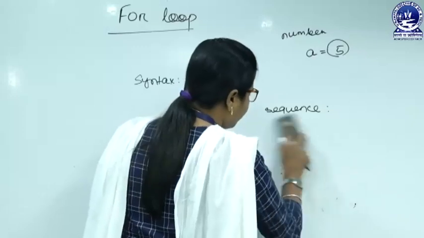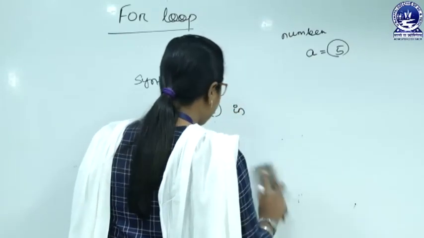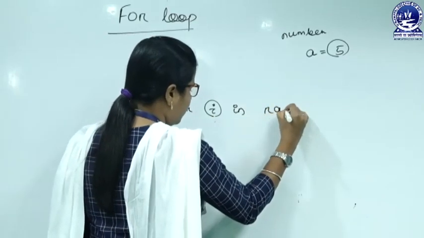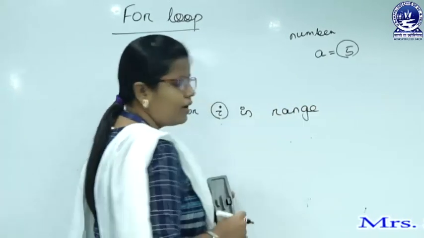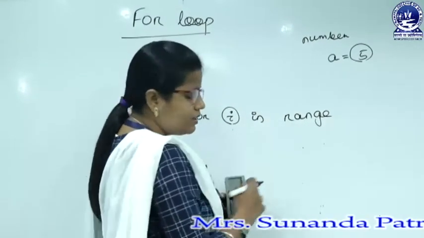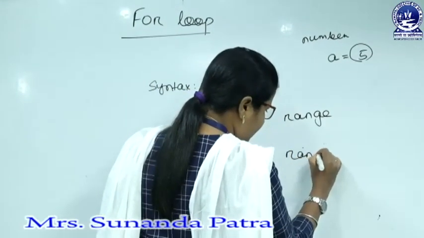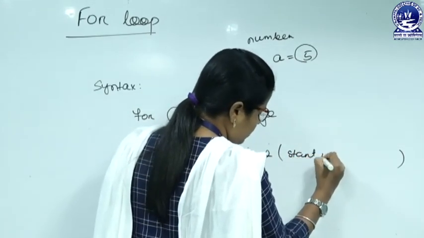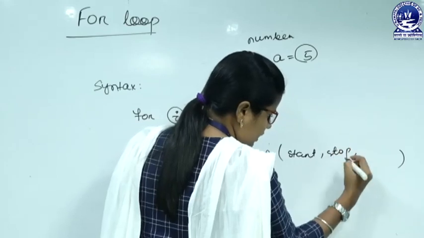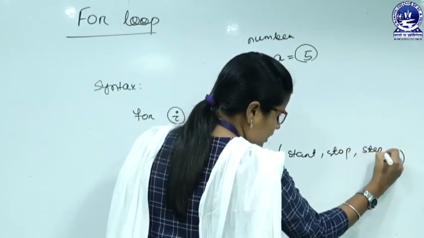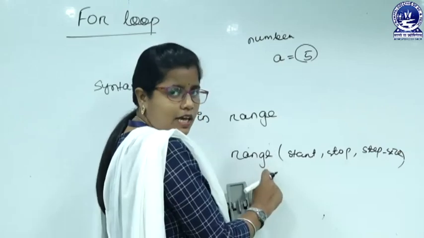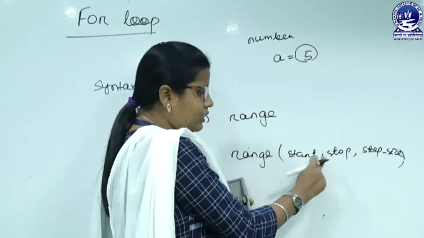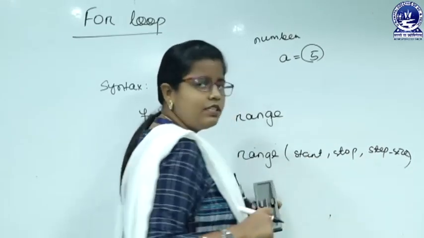Now, let me modify this. Here the sequence is range. So, the syntax means for i in range. And how to define this range? Here is the start, here we have to stop, and this is the step size. The range function has three attributes. The first one is start, the second one is stop, and the third one is step size.